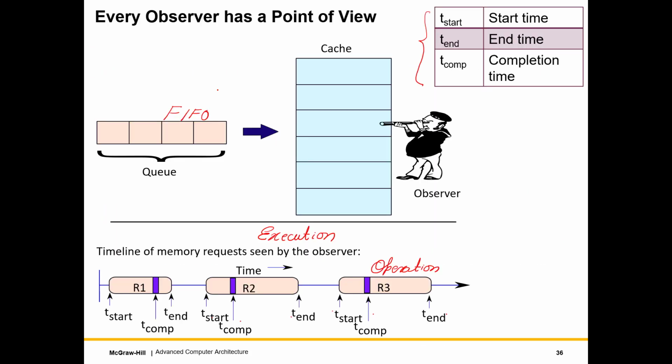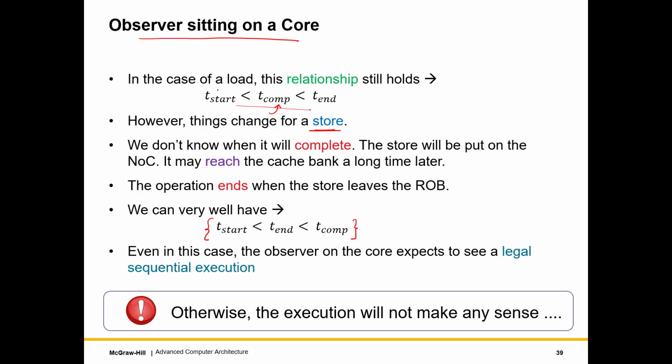And what you get to see in this later slide is that things can actually be slightly worse, in the sense, even after a store leaves, it would not have fully completed. What that basically means is that even if at that point of time other cores try to read the value, they might still get the previous value, because even if one core writes, and let's say each core has a private L1 cache, until the store reaches all of them, it's not deemed to have completed, right? So this will happen much later after it leaves the pipeline.